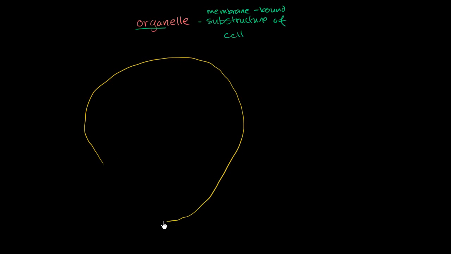So that is my cell right over here. We're already familiar with the idea of a nucleus. A nucleus is a membrane-bound structure, so it is an organelle. We've talked about the endoplasmic reticulum, which is also a membrane-bound structure, so it is also an organelle.